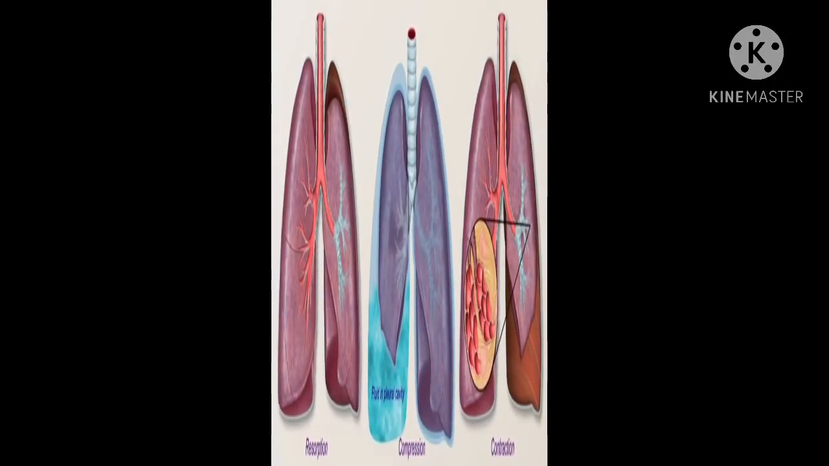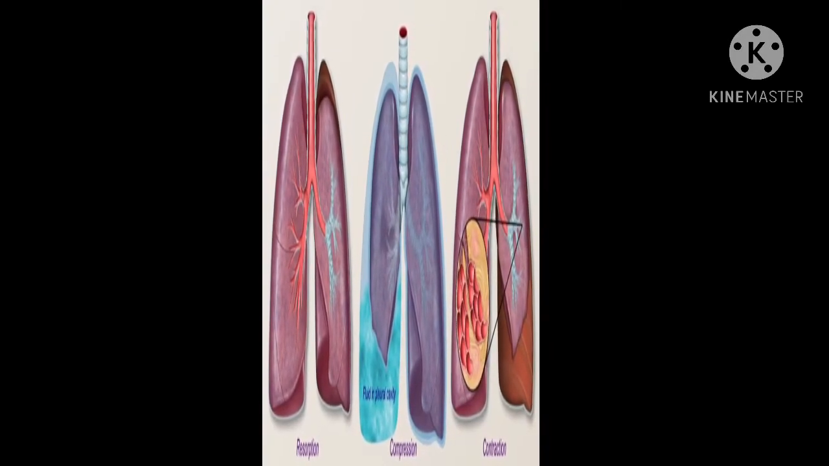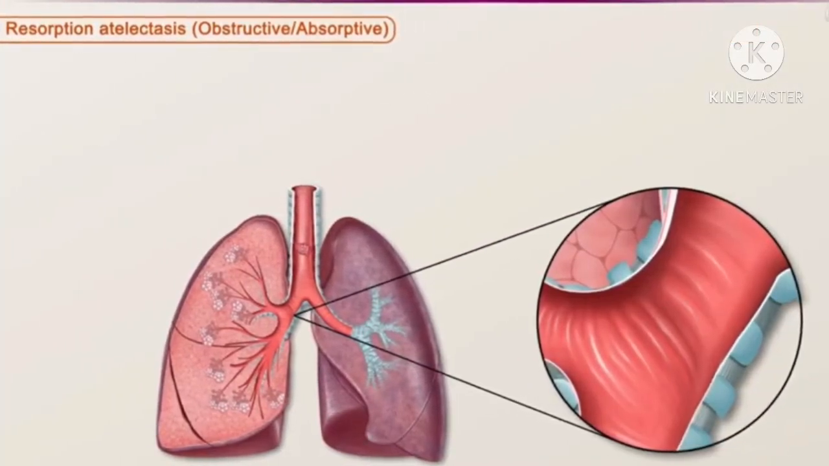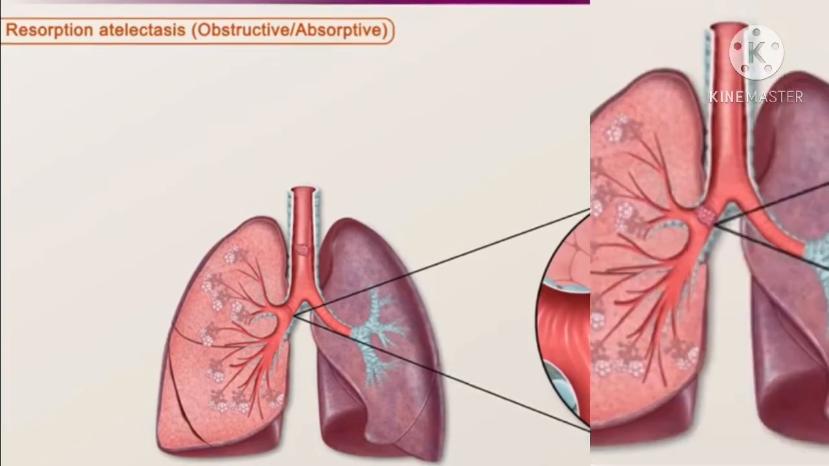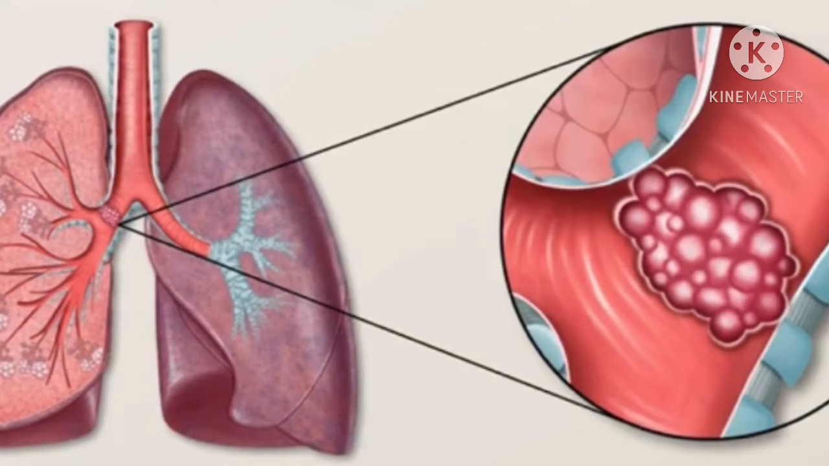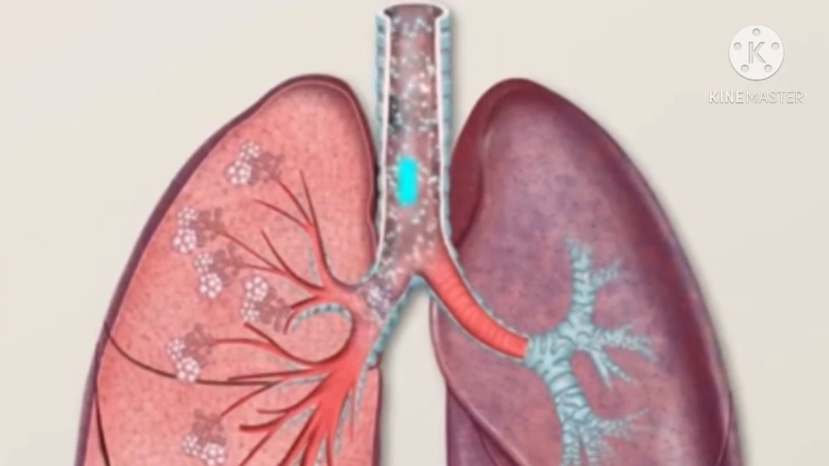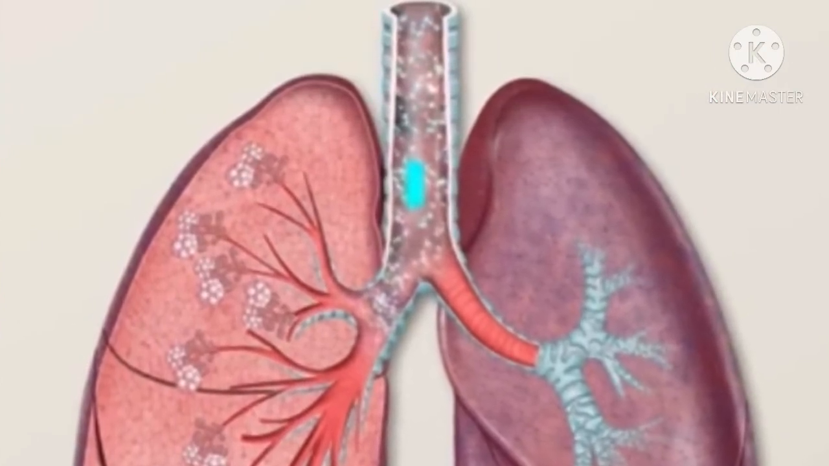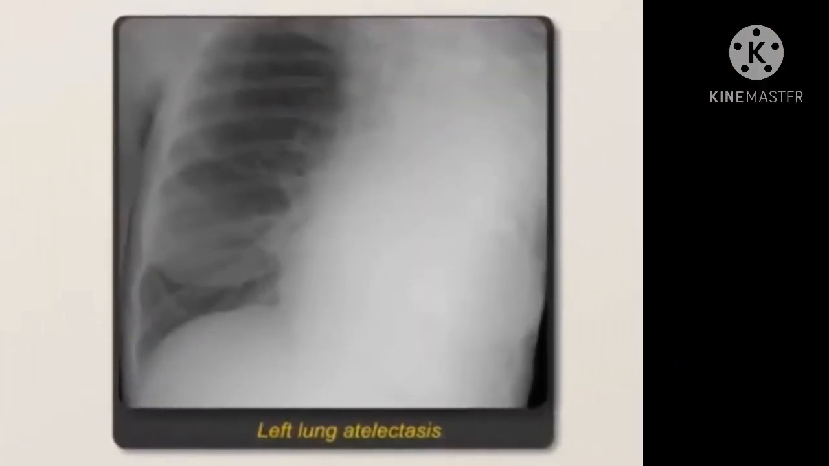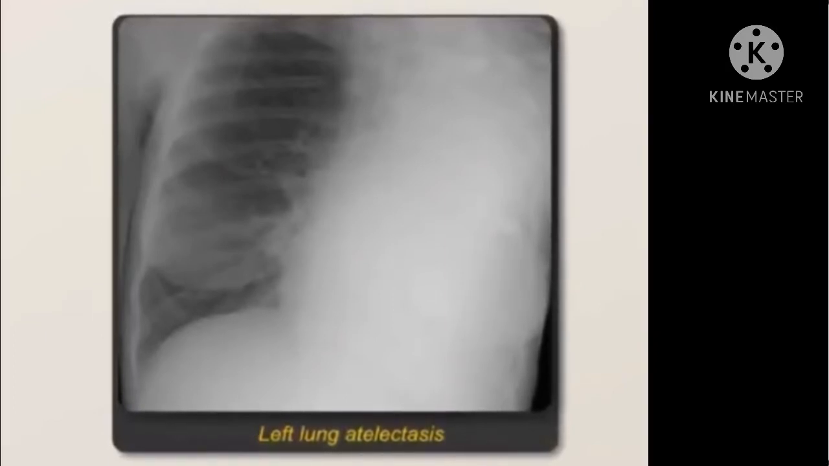On the basis of underlying mechanism and the distribution of alveolar collapse, atelectasis is classified into three forms. First is the resorption atelectasis, or the obstructive or absorptive. Airway obstruction causes the loss of pre-existing air in the peripheral alveoli, leading to alveolar collapse. It occurs when an obstruction prevents air from reaching distal airways. And since the lung volume is diminished, the mediastinum shifts toward the atelectatic lung.